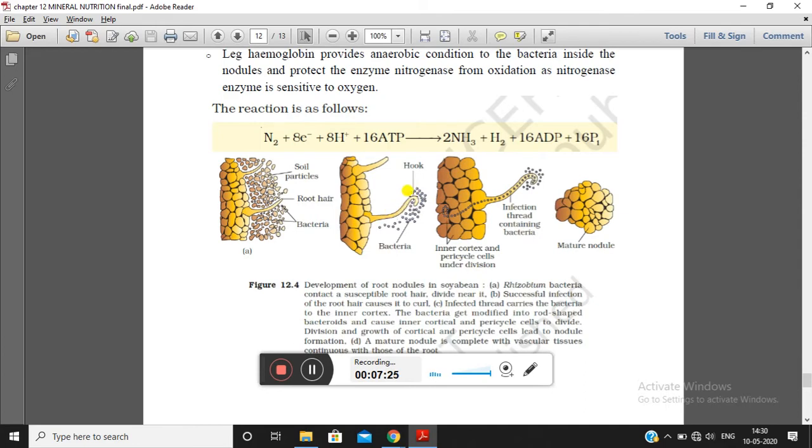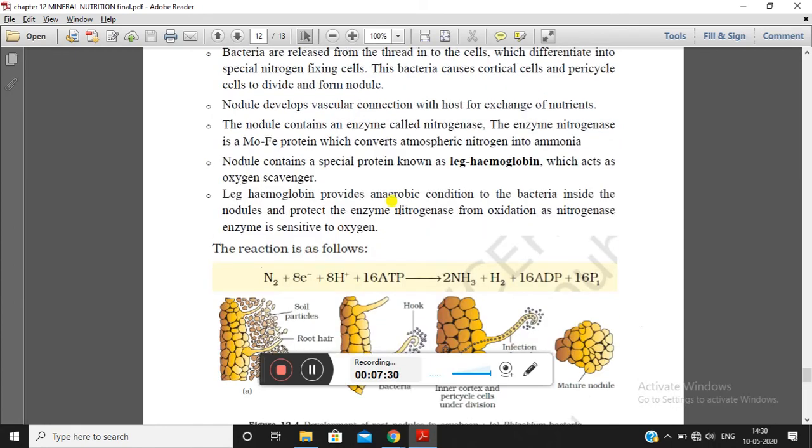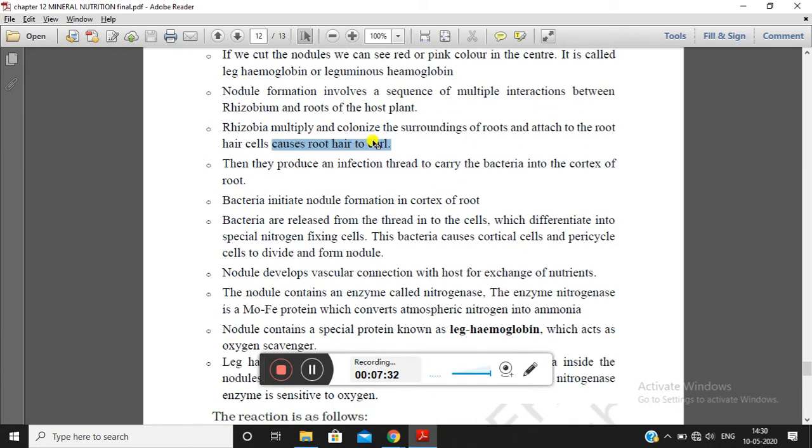This is the hook formation or curling of the root hair. As soon as the curl is formed, the bacteria start producing an infection thread. Due to this infection thread, the bacteria go into the cortex of the root.